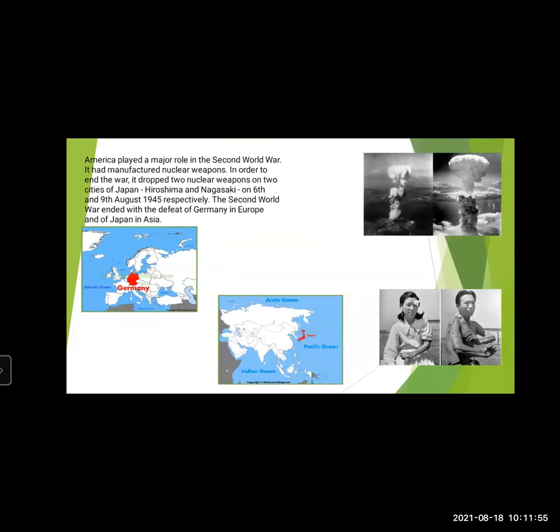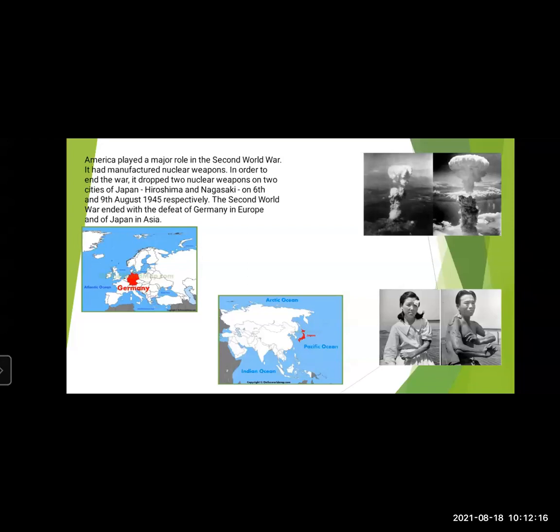Which were the two cities of Japan? That is Hiroshima and Nagasaki. They did it on 6th and 9th August 1945, respectively. Now, this bomb which they dropped, students, was the world's first atomic bomb attack, which killed around 140,000 people.